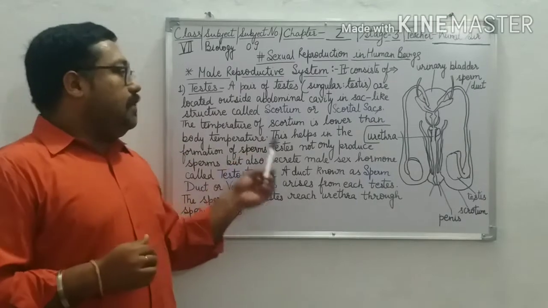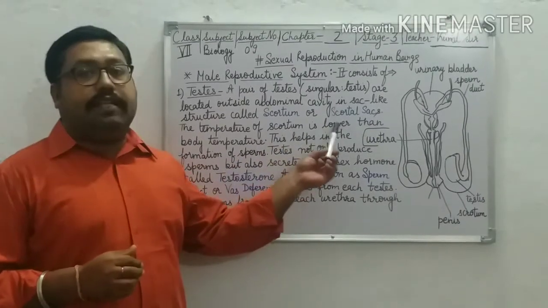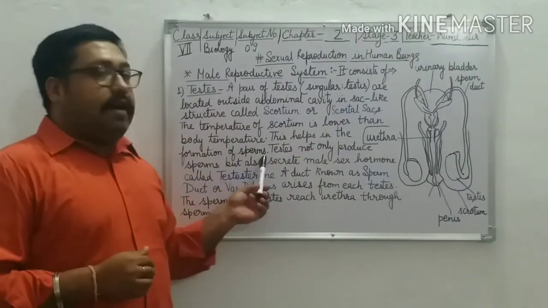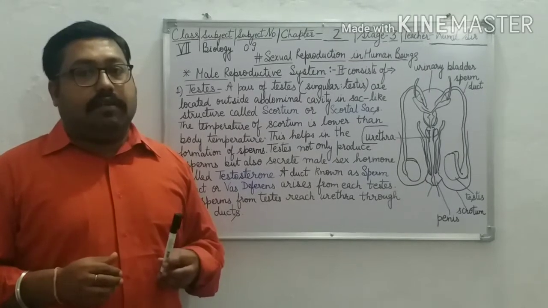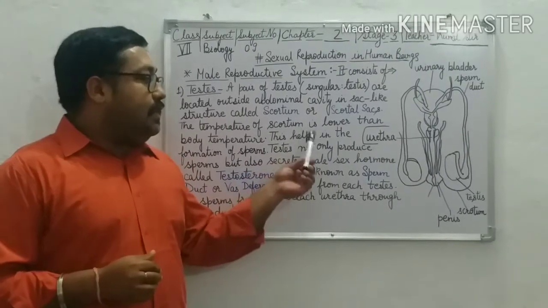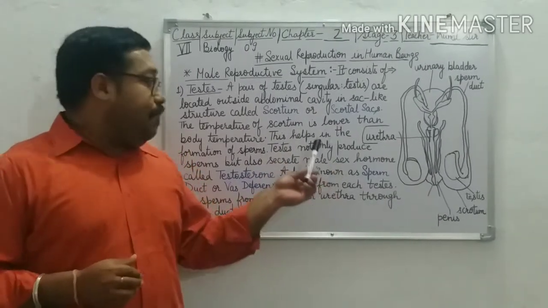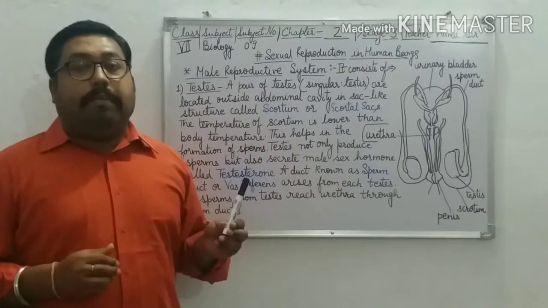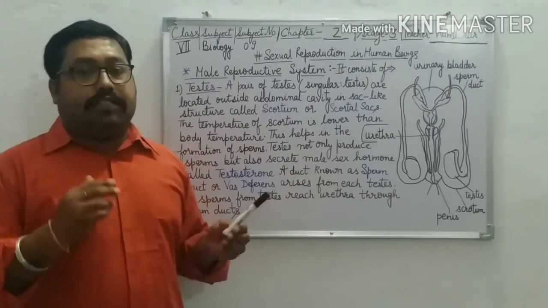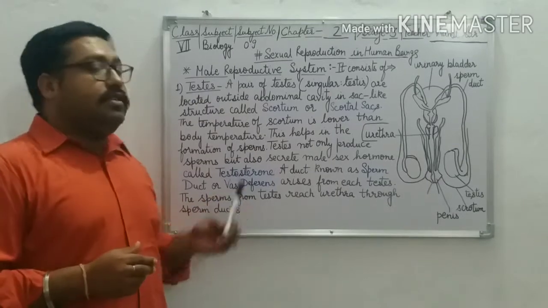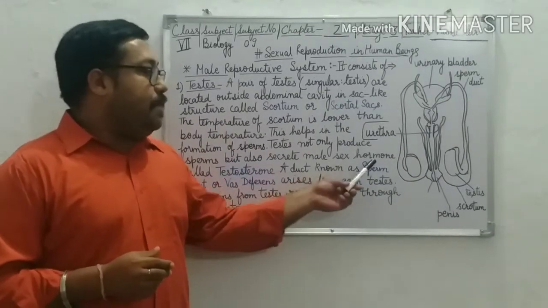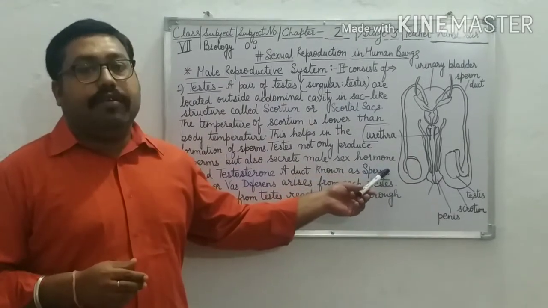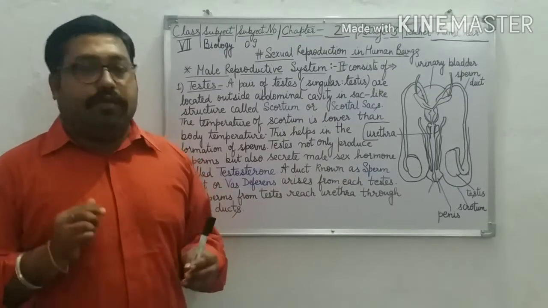This helps in the formation of sperms in the testes, and the testes not only produce sperms but also produce the male sex hormone called testosterone. We will not pronounce it as "hormone", we will pronounce it as "hormone".